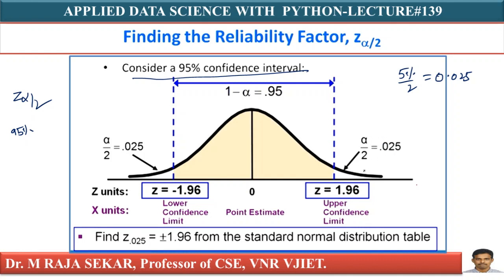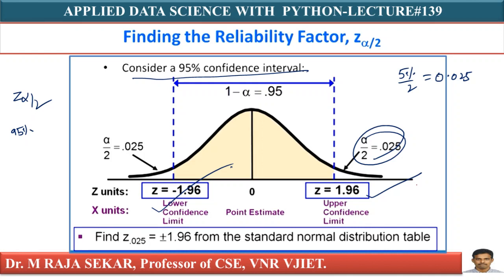Just go to the Z table and identify the Z value corresponding to alpha by 2, 1.96. On the left hand side, as it is left of 0, I must take minus 1.96. This Z equal to 1.96 is called the upper confidence limit, UL. This minus 1.96 is called the lower confidence limit.